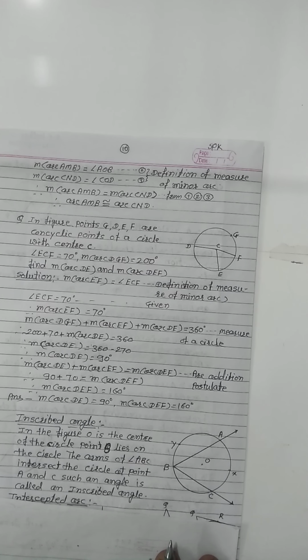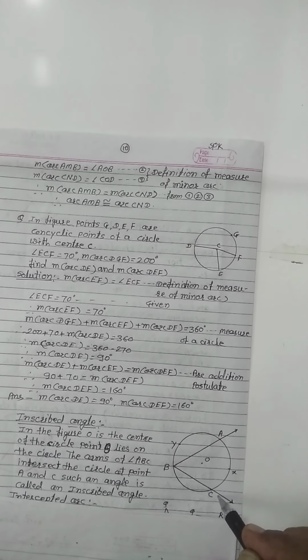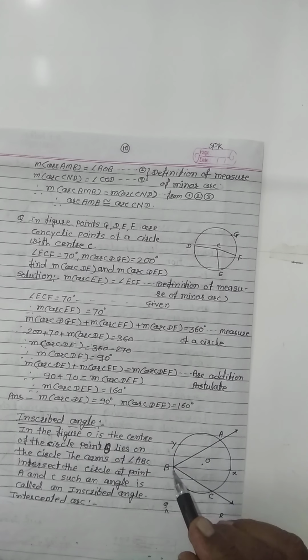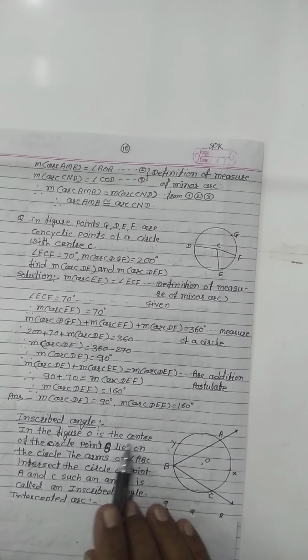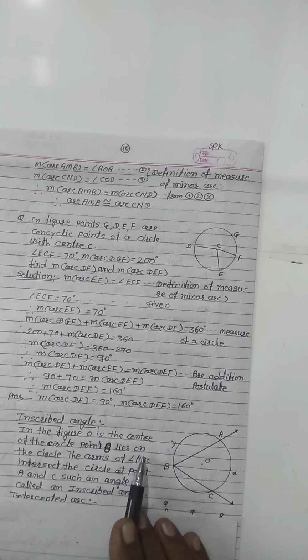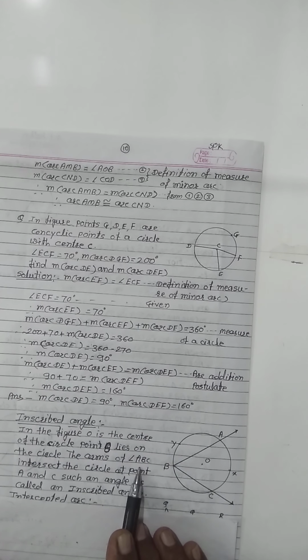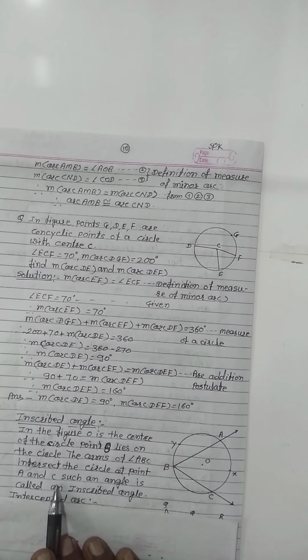Now, the inscribed angle. In this figure, see the angle ABC, whose vertex B lies on the circle. O is the center of the circle, and point B lies on the circle. The arms of angle ABC intersect the circle at points A and C. Such an angle is called an inscribed angle.